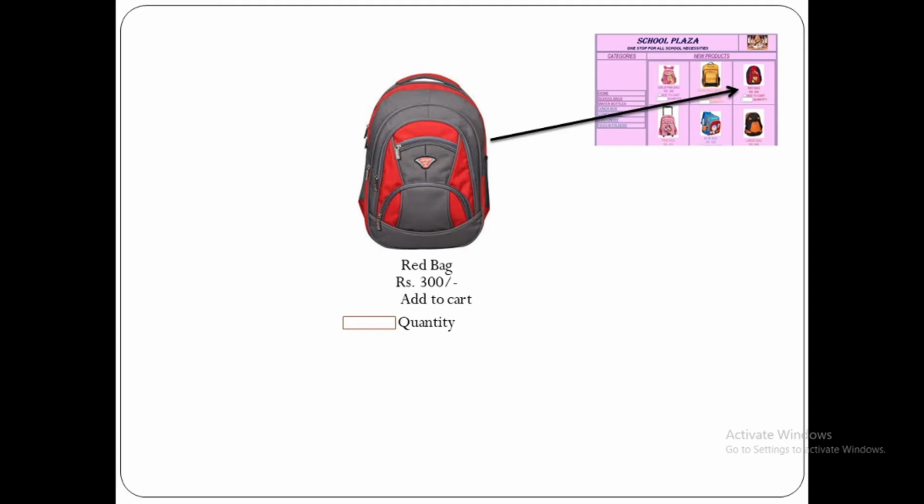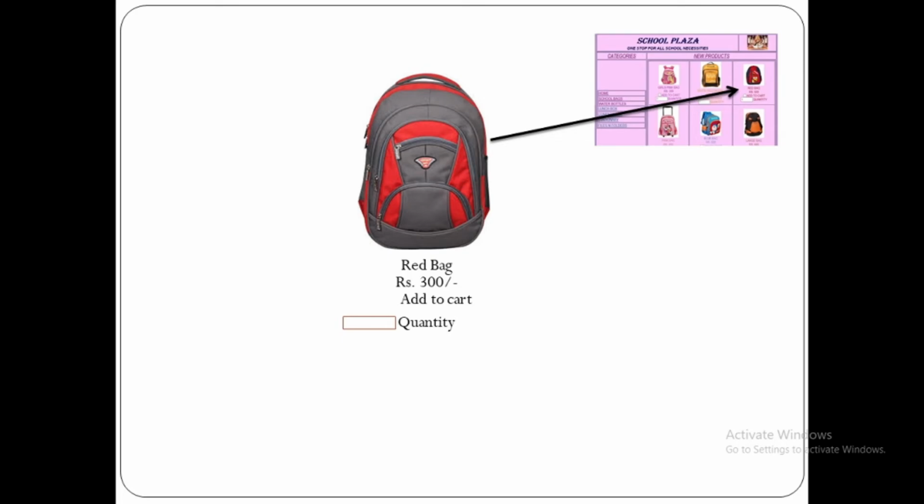Now how to insert individual page. Inside individual page, we have to insert image. Suppose this image is given. For that we can click on insert image option and put image inside a cell, and then we have to write detail like this: red bag, the price is written ₹300. Add to cart option is given.